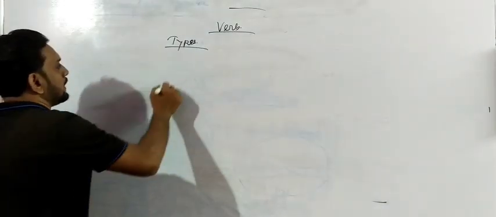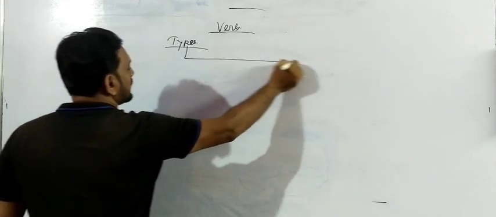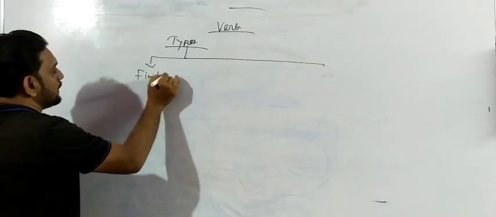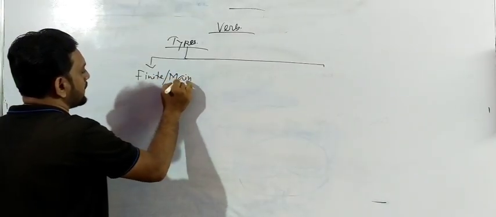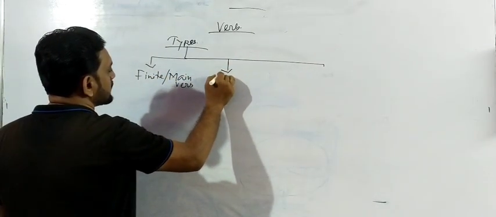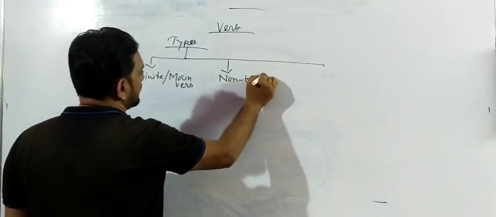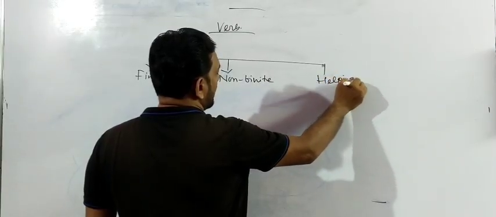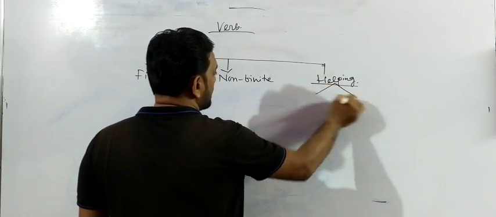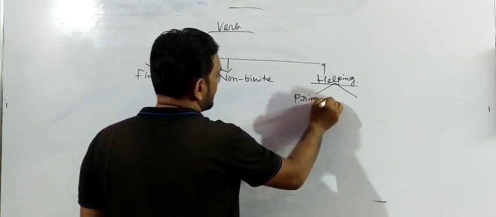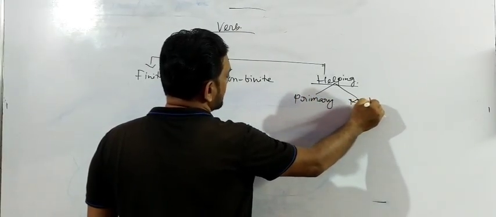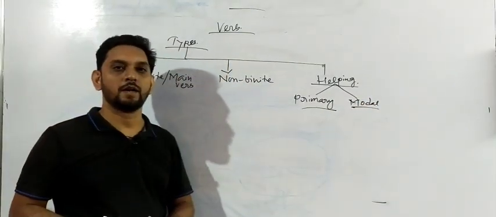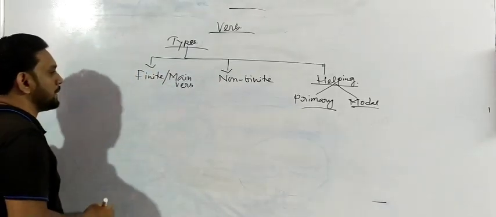Now the types. Basically verb has been divided into 3 parts. One is finite verb, also known as main verb. Second one is non-finite, and third one is helping verb. Helping verb is also divided into 2 parts: one is primary helping verb or auxiliary verb, and second one is modal helping verb. Okay, so non-finite and helping verb, later on I will make you understand. Today only finite verb, the main verb.